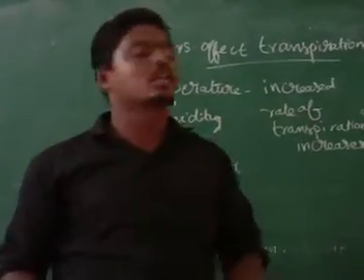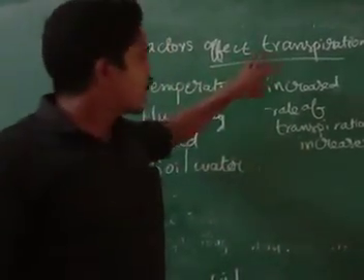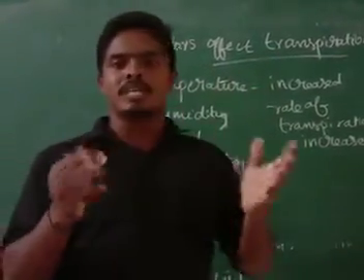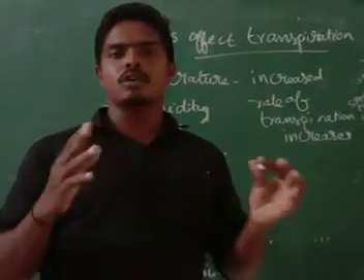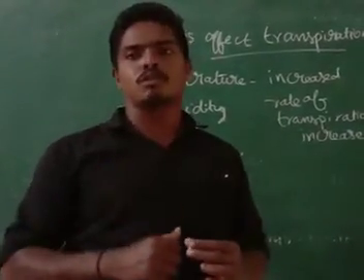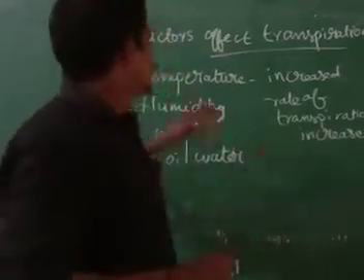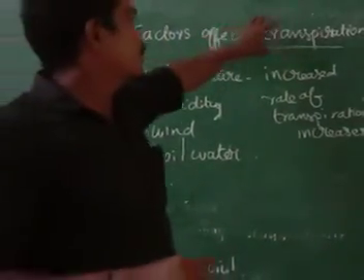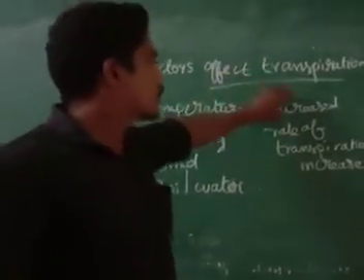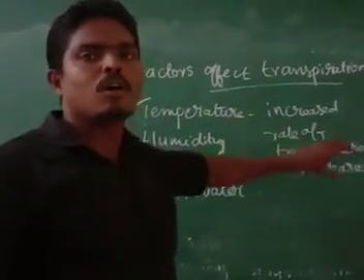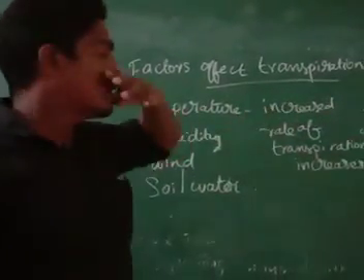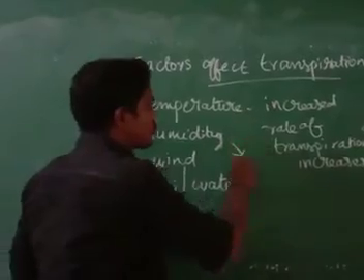So when excess water is going out through the leaf due to high temperature, it will affect the plant. Then another point, in high temperature, the stomata will open excessively. When the stomata are opened wider, more water will be lost. That's another point. So temperature affects the rate of transpiration: when temperature is increased, the rate of transpiration will also increase. This is one point. Then the second one is humidity.